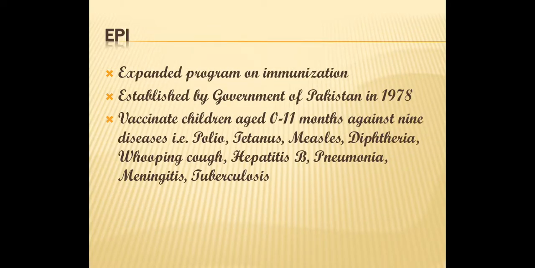Okay, now coming toward the EPI. EPI actually stands for Expanded Program on Immunization. It is actually a program established by the government of Pakistan in 1978, and the actual purpose of the EPI is to vaccinate children, the newly born babies up to 11 months against 9 diseases, that is polio, tetanus, measles, diphtheria, whooping cough, hepatitis B, pneumonia, meningitis, and tuberculosis.